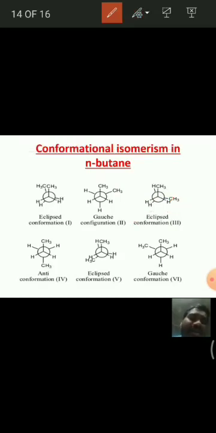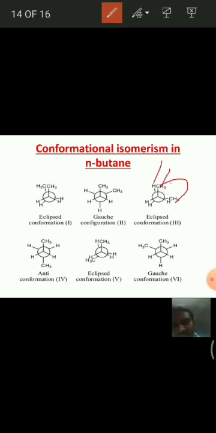Here again the dihedral angle is 120 degrees. See here, the angle between these two is 120 degrees, and in this case also the methyl on the first